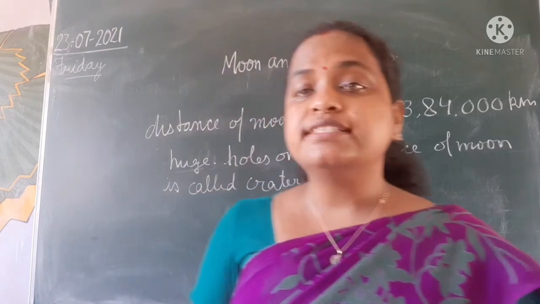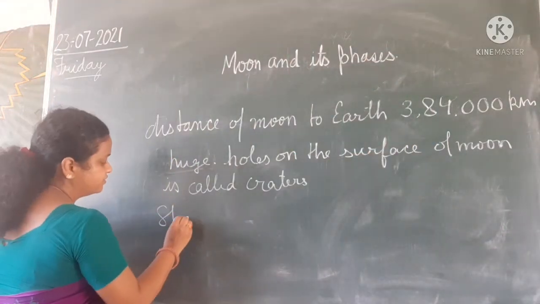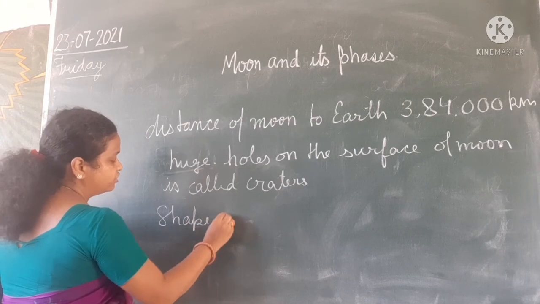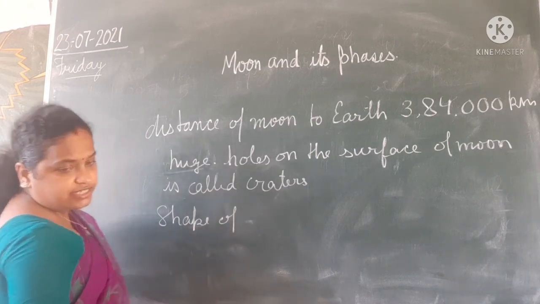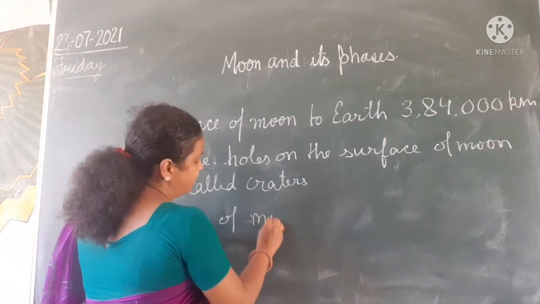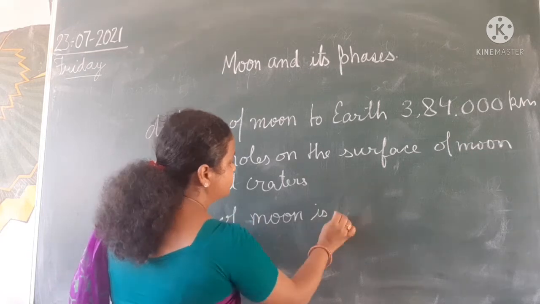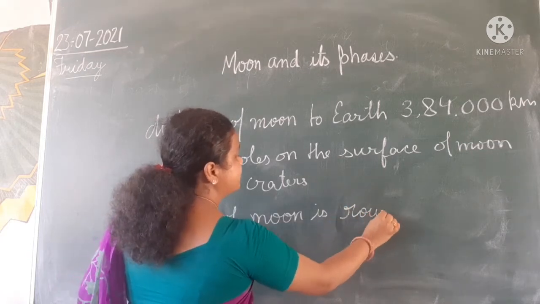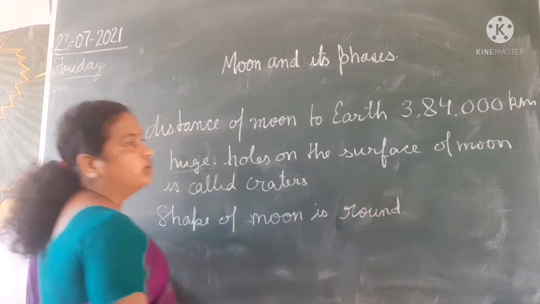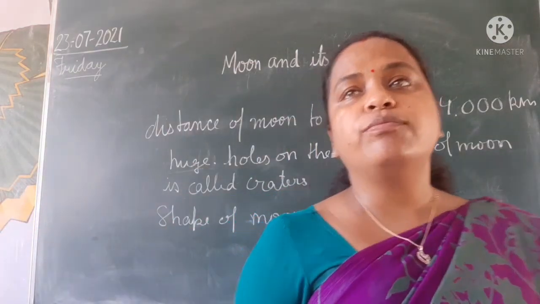Then, what is the shape of the moon? The shape of the moon is spherical. In the book it is given as round, or you may also say spherical, because the moon is just like a big football.